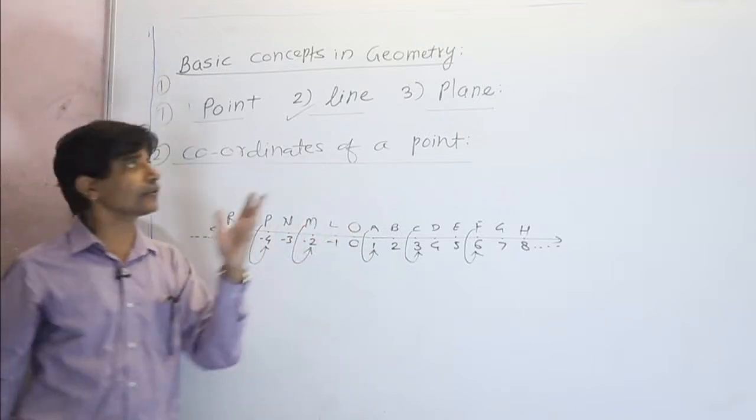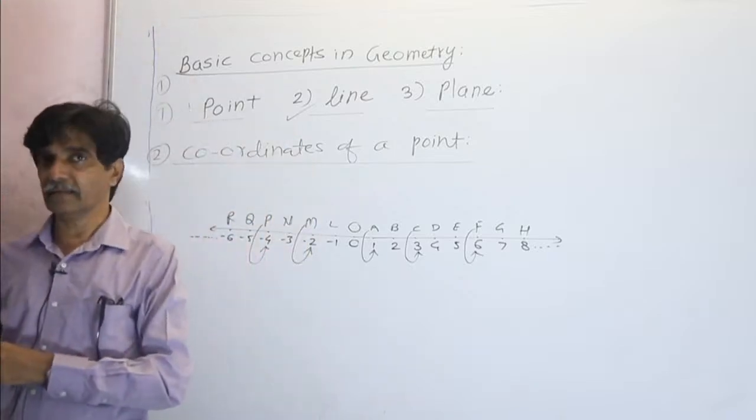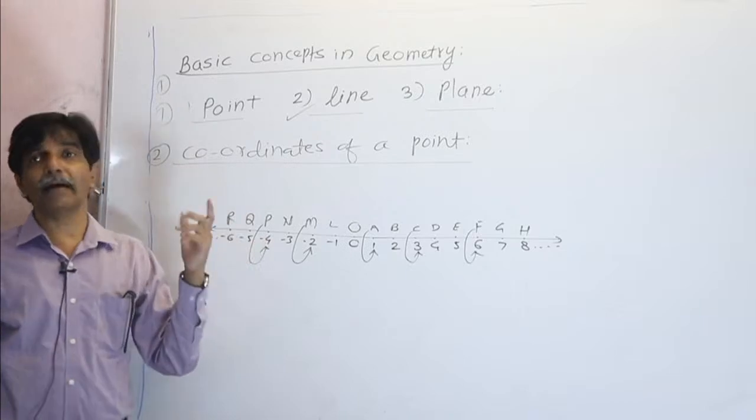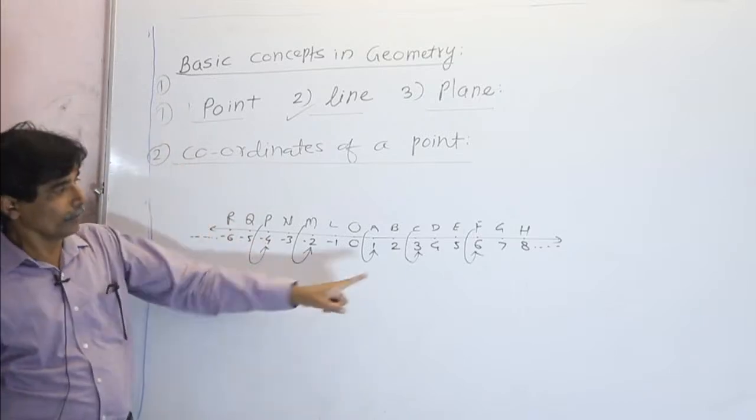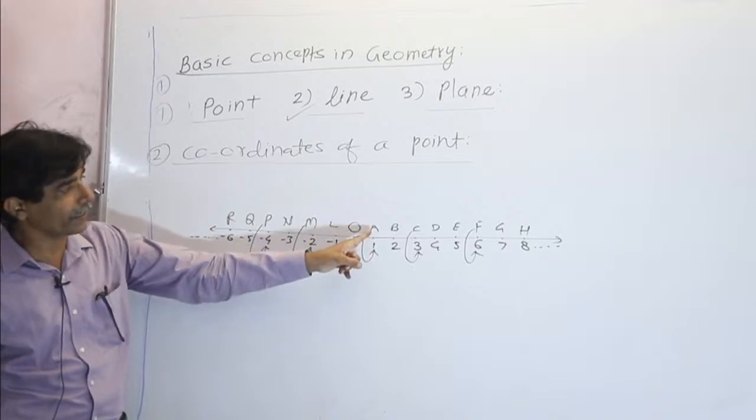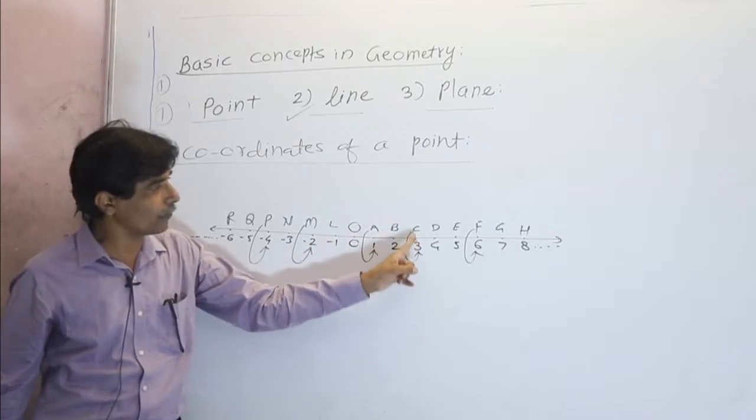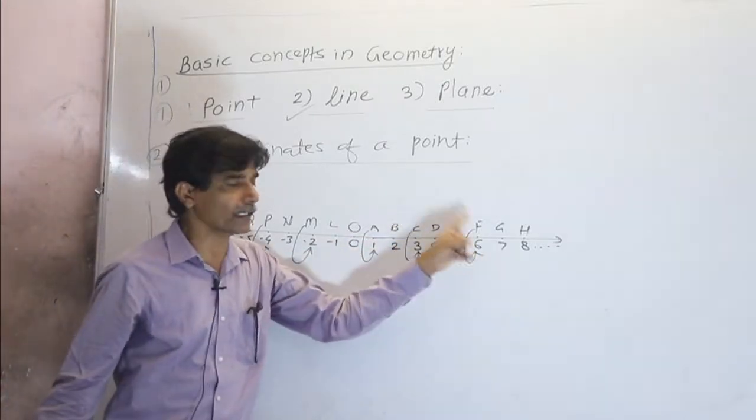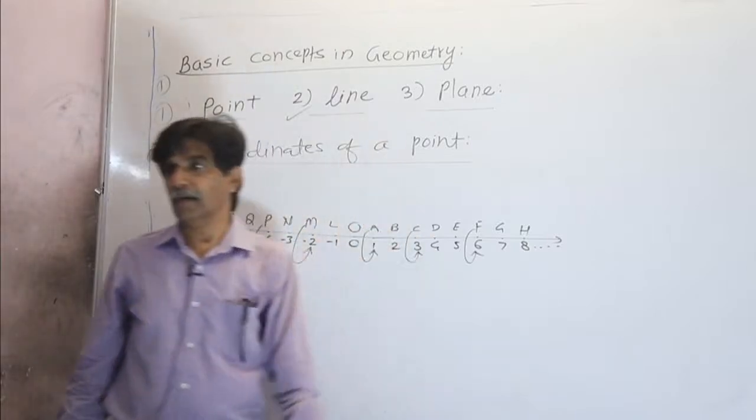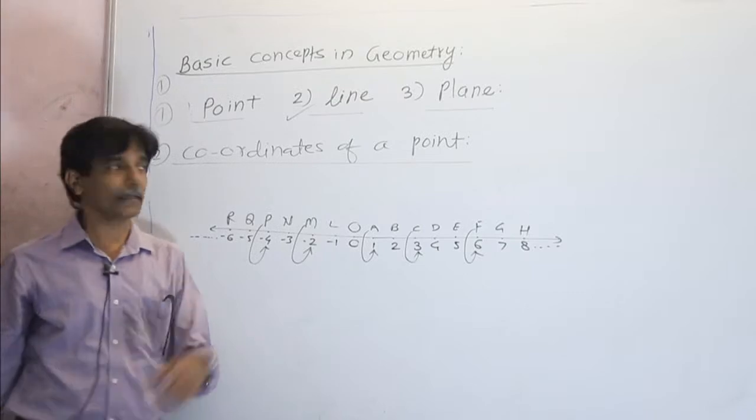So the definition of the coordinate of a point can be stated as: the number denoted by a point is called the coordinate of that point. So 1 is the coordinate of point A, 2 is the coordinate of point B, 3 is the coordinate of point C, 4 is the coordinate of point D, 6 is the coordinate of point F, and so on. So the numbers denoted by the points are the coordinates.